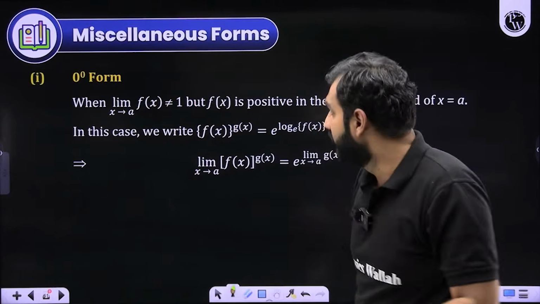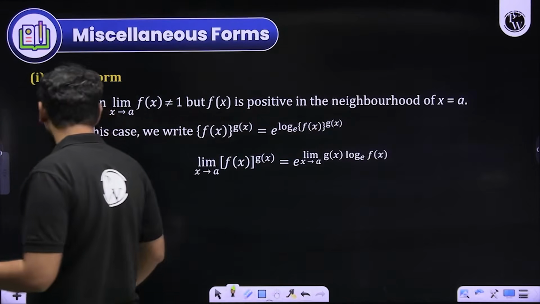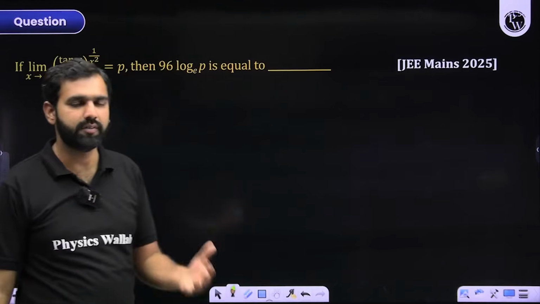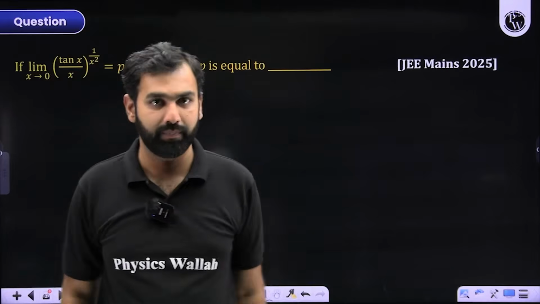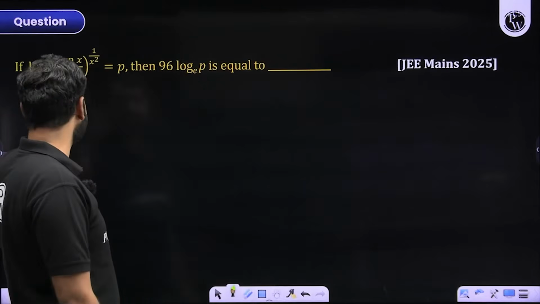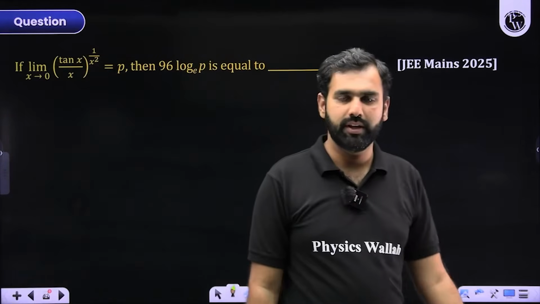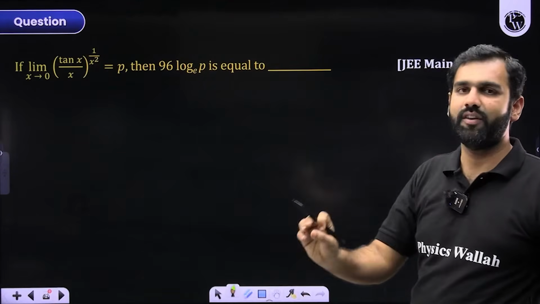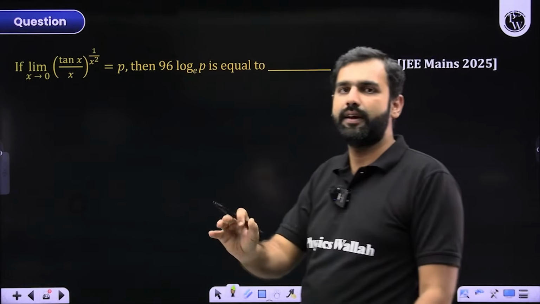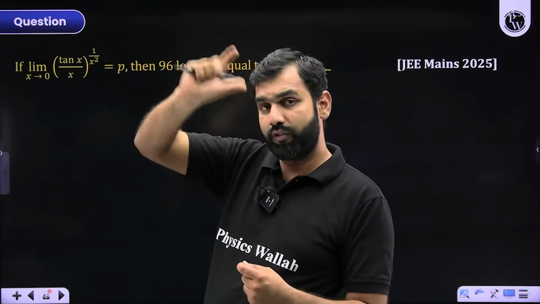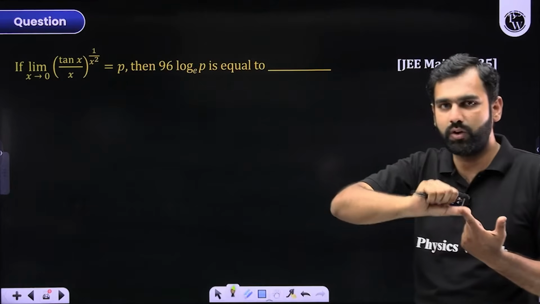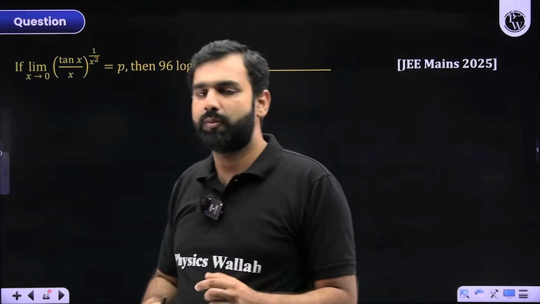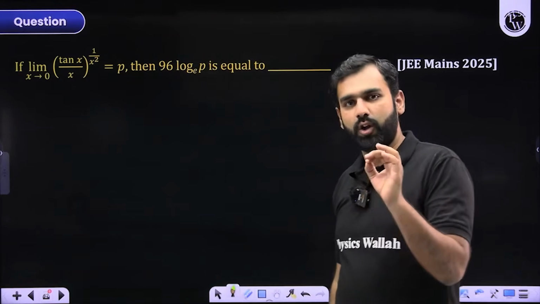Whenever you see 0 to the power 0 form, infinity to the power 0 form or something like that, always take logarithm on both sides. I'll show how. Look at this particular question. This was asked in JEE Mains 2025, an interesting one, through which I'm trying to give you the idea that whenever such an indeterminate form comes, 0 to the power 0, infinity to the power 0, 0 to the power infinity, infinity to the power infinity, taking logarithm on both sides is always advised.